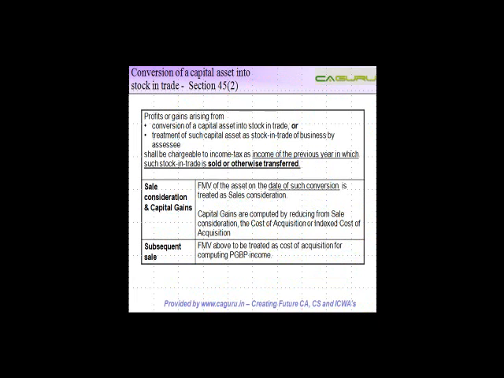Now let us read the technical stuff. Okay, profits or gains arising from conversion of a capital asset into stock and trade. So you converted the car, which was your capital asset, into stock and trade. And what were the profits? Profits were basically the fair market value on the date of conversion minus cost of acquisition. So in our case it was 800 minus 500, 300. I'm assuming there is no indexation, and this cost of acquisition is the index cost of acquisition. If there is indexation, this 500 will need to be changed accordingly, right?